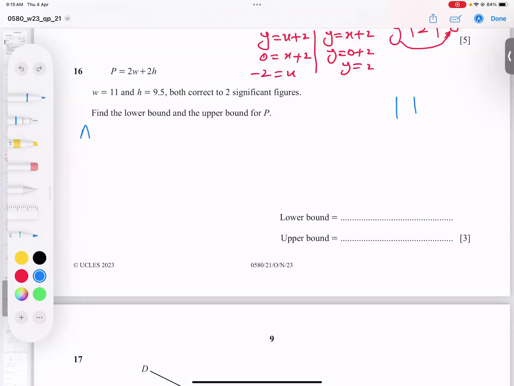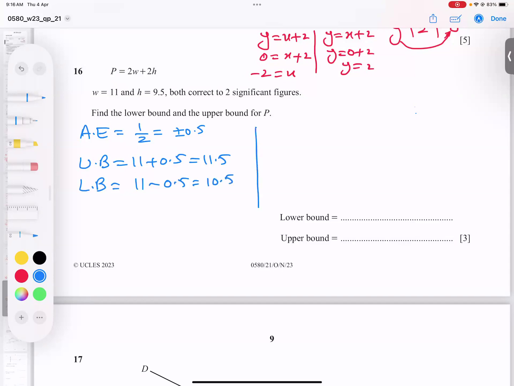So absolute error, how to find it? 1 divided by 2 always, I get plus and minus 0.5 for 11. All right, same way, it means if to 11 I add, I will get the upper bound, 11 plus 0.5, 11.5 is the upper bound. And how to get the lower bound? 11 minus 0.5, so 10.5. I believe that is clear.